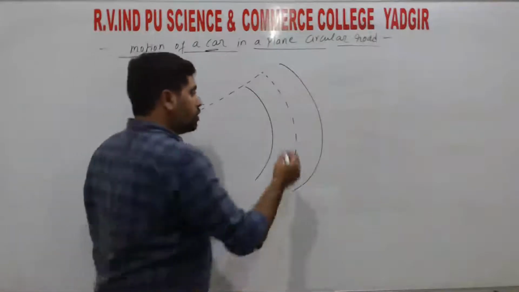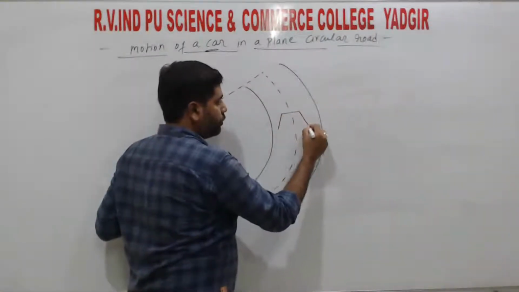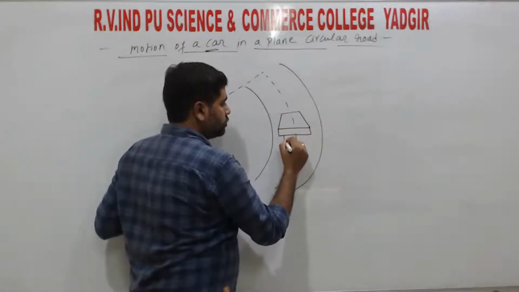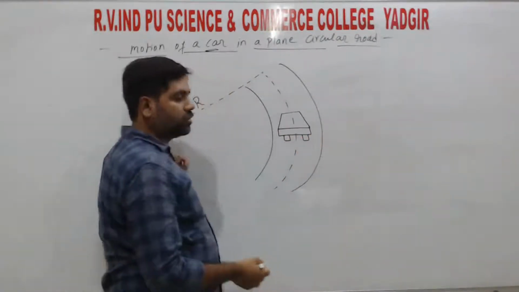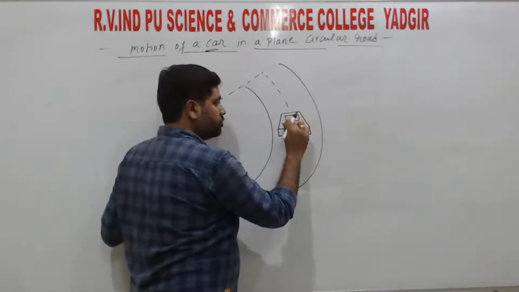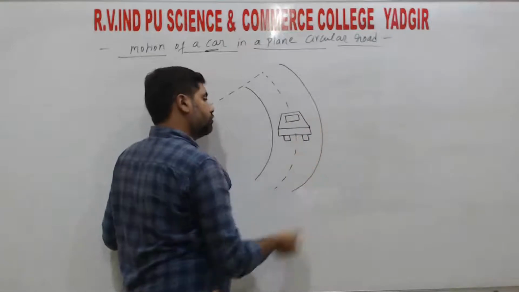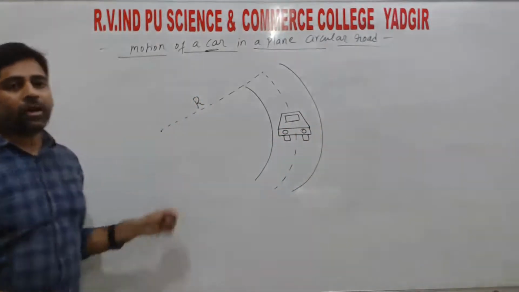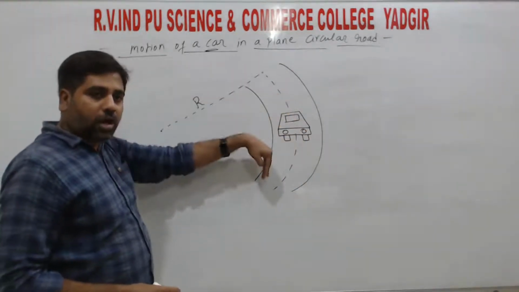So on this road, consider one car. This is the car which is moving in a plain circular road, right?